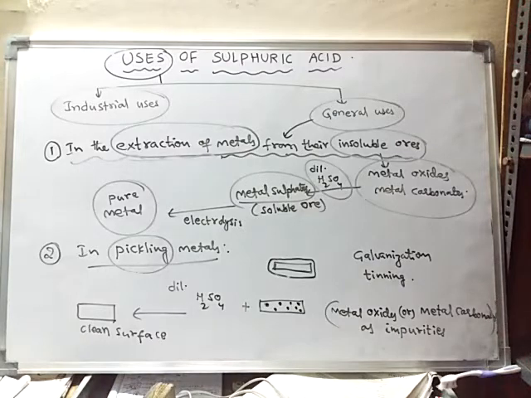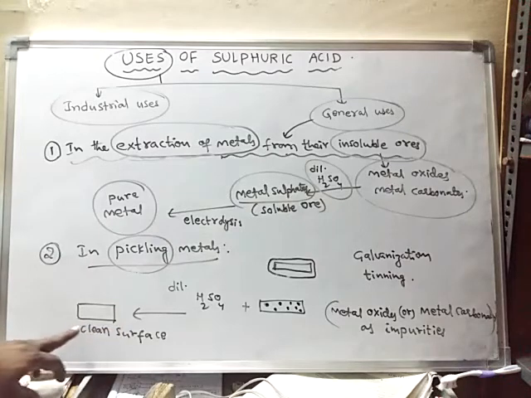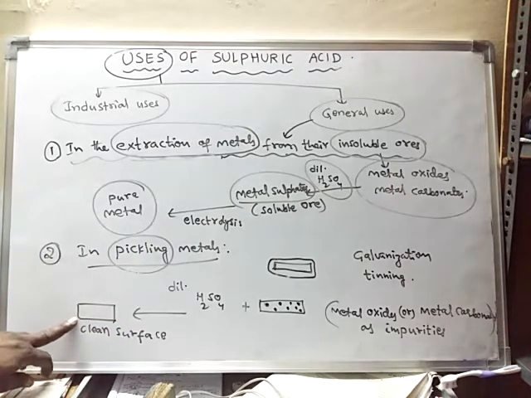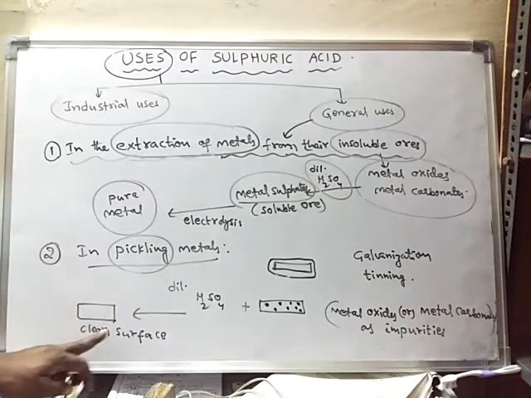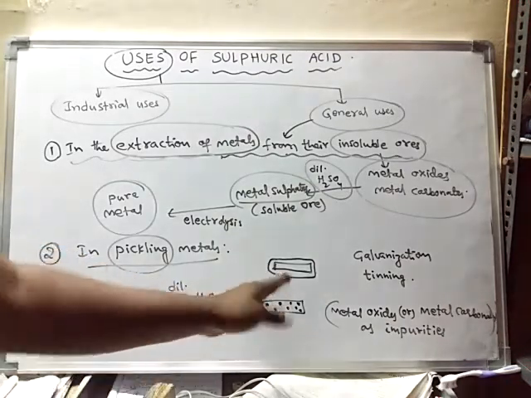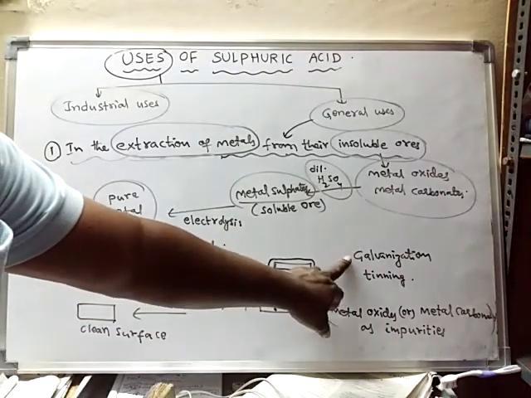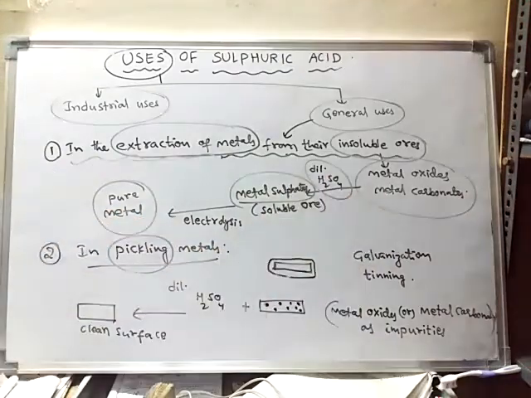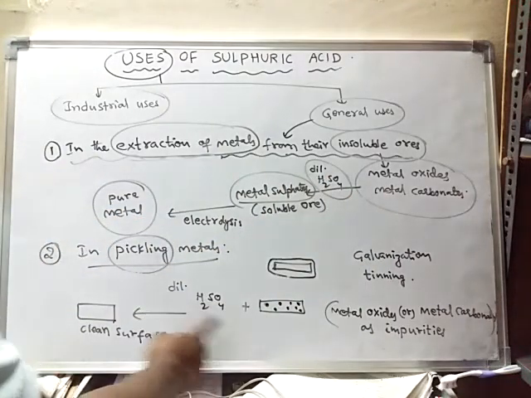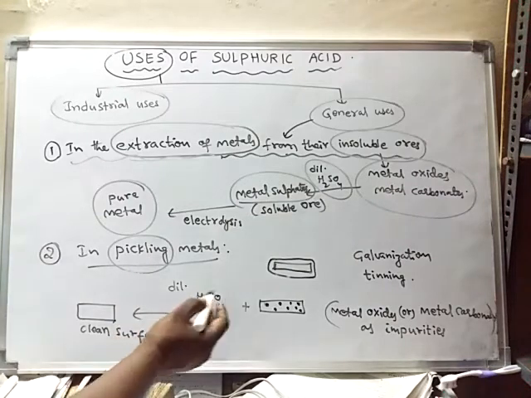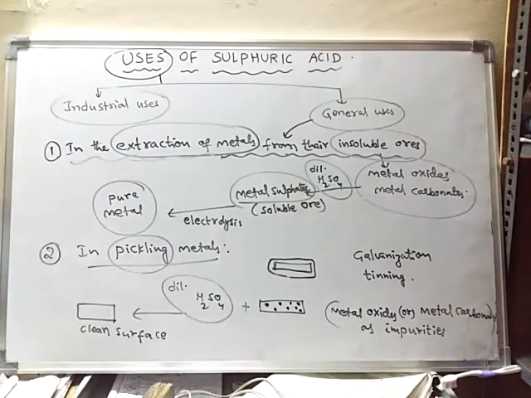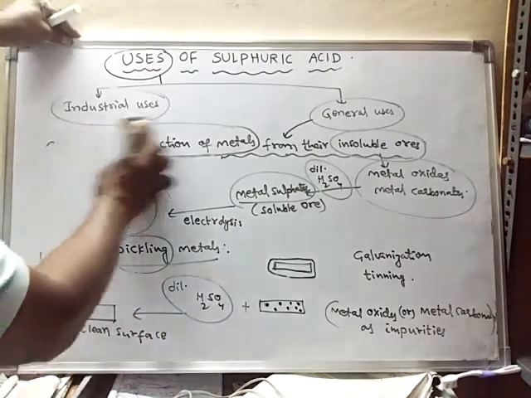Now the clean metals can be coated with zinc or some other metal by processes called galvanization or tinning. So in the pickling process, dilute sulfuric acid is used. Some more general uses we will learn now.